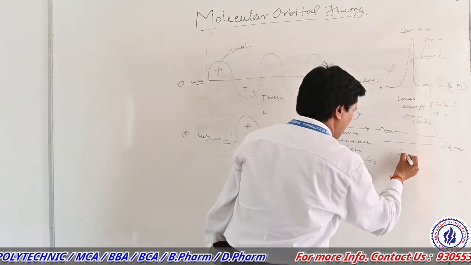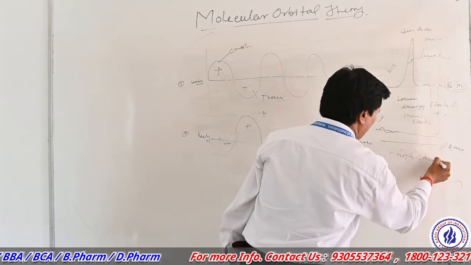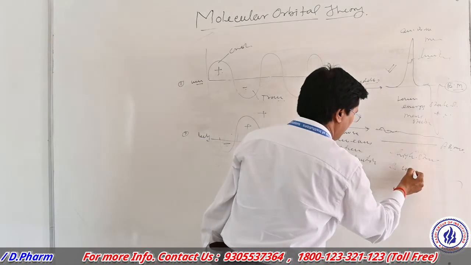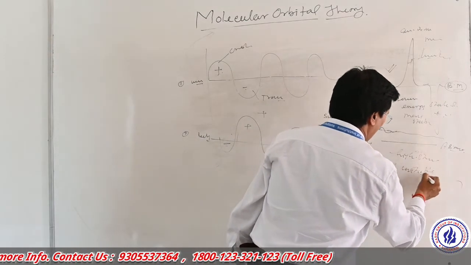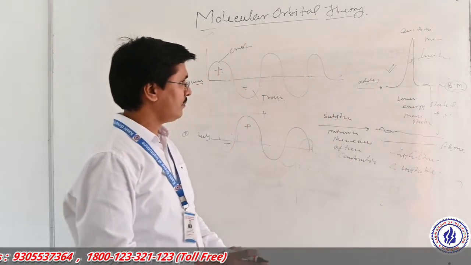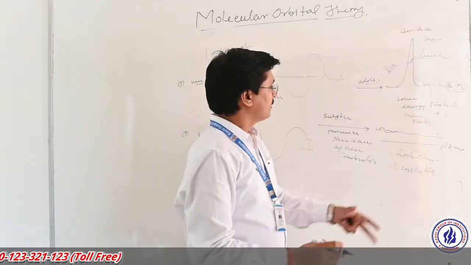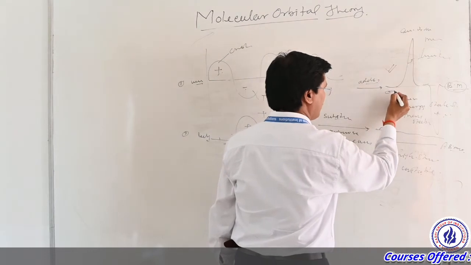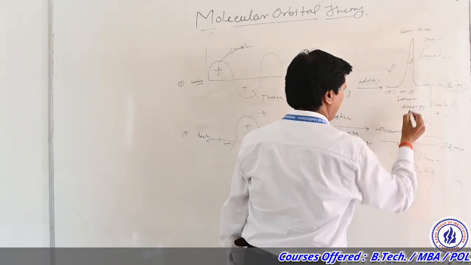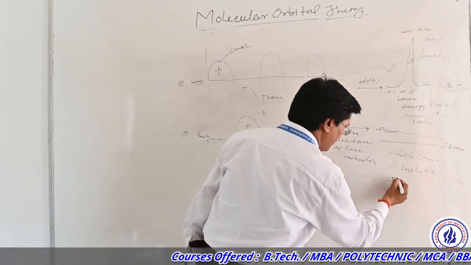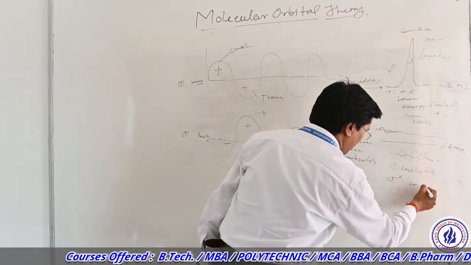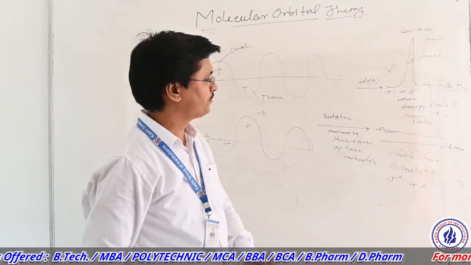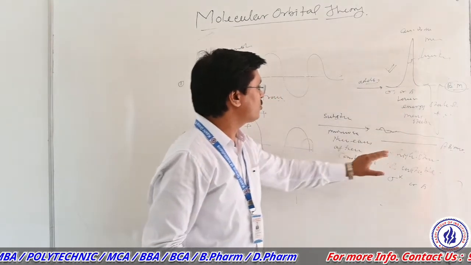The anti-bonding mode has a high energy state and is unstable. The bonding molecular orbital is represented by sigma or pi, and the anti-bonding by sigma star or pi star.